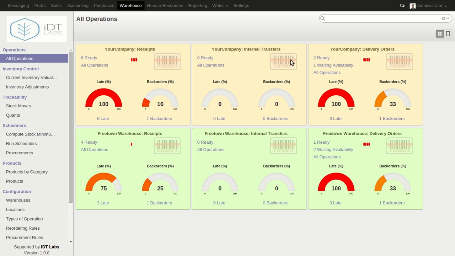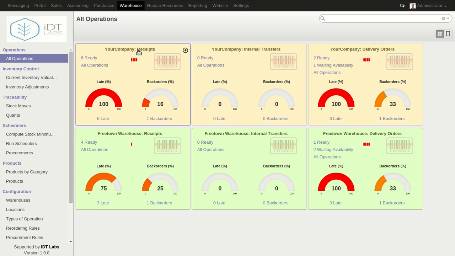And in this video we'll be taking a look at the warehouse management system and stuff like inventory, stock modes, warehouses, products, locations, and so on within the warehouse management system. So as you can see, these are all the operations currently under this warehouse management system, and these are the operations for this particular warehouse. Name your company, and these are the operations again for the warehouse named Freetown Warehouse.